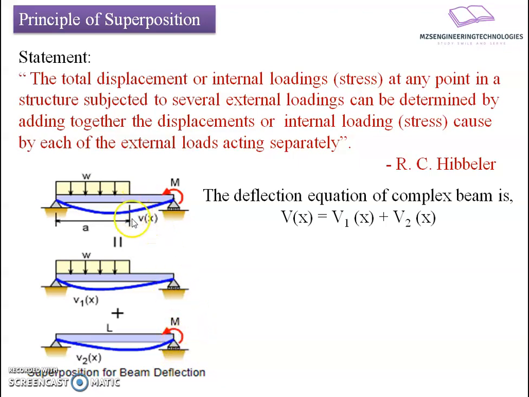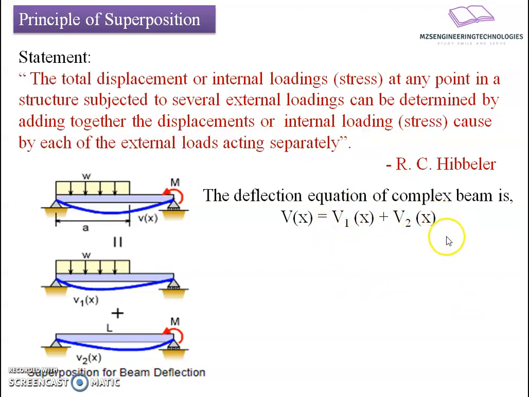Let us say v(x) is the total displacement of the beam under the several external loads, whereas v1(x) is the displacement of the beam under the UDL only, and v2(x) is the displacement of the beam under the point moment load. Then, at the last, the deflection equation of the complex beam can be rewritten as v(x) equals v1(x) plus v2(x). This principle helps us to resolve the complex geometry and get the result.